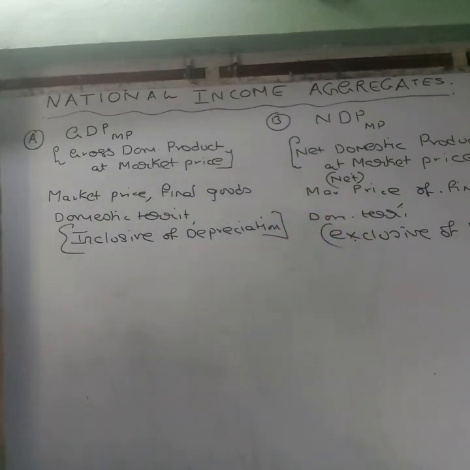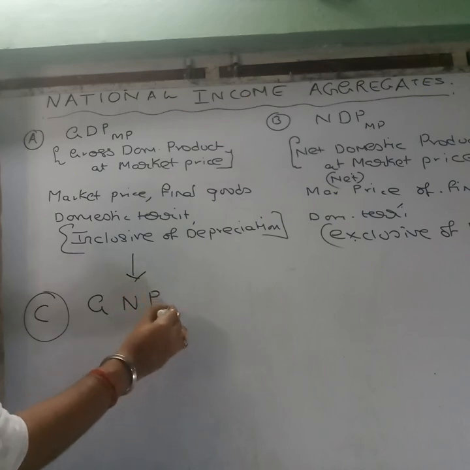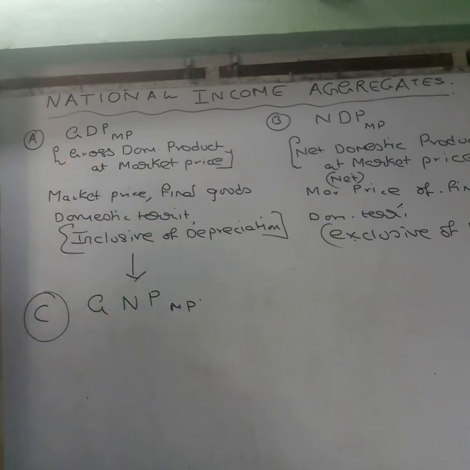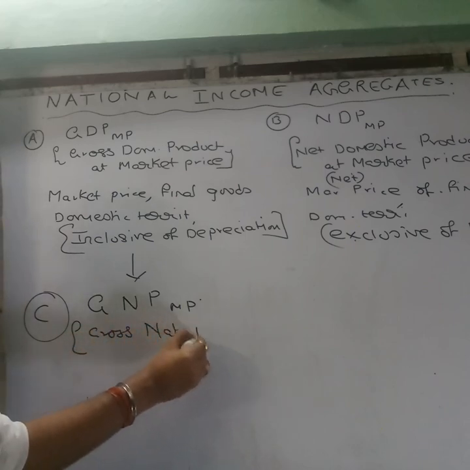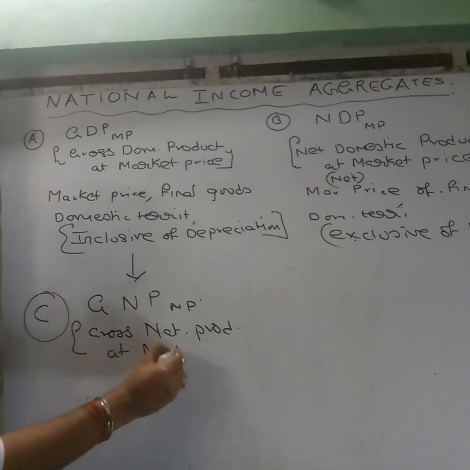Now, continuing further, from A1, I'll take another variable, which is GNP at market price, otherwise referred to as gross national product at market price.